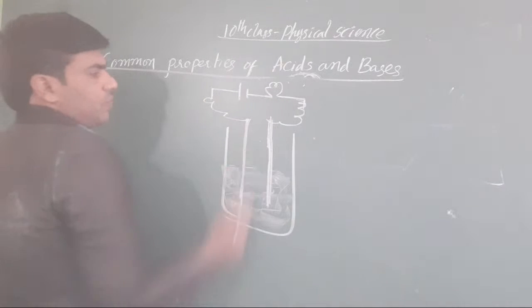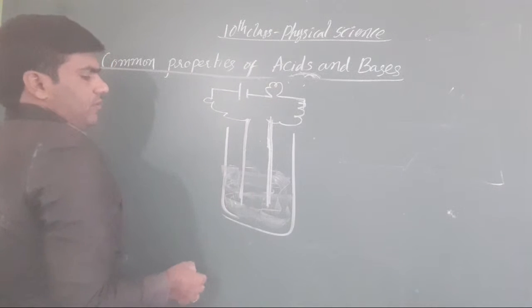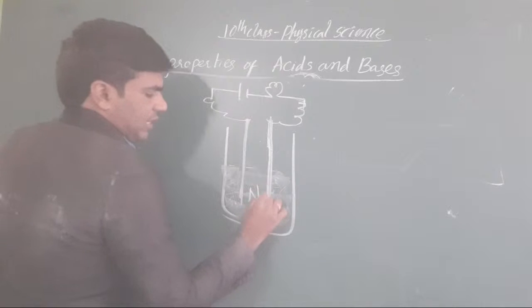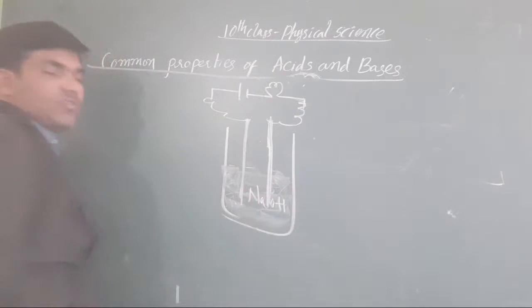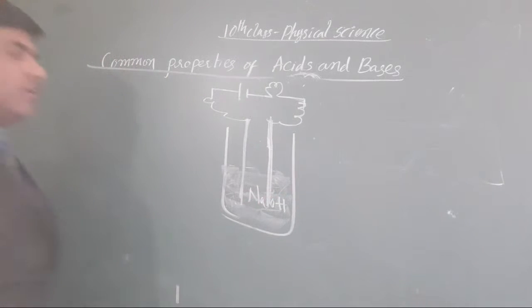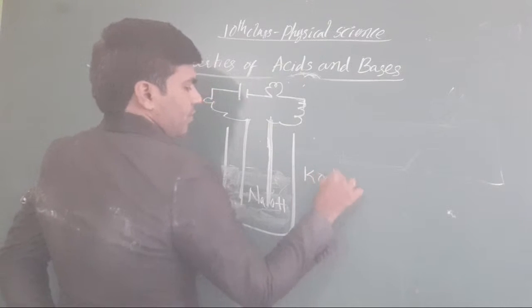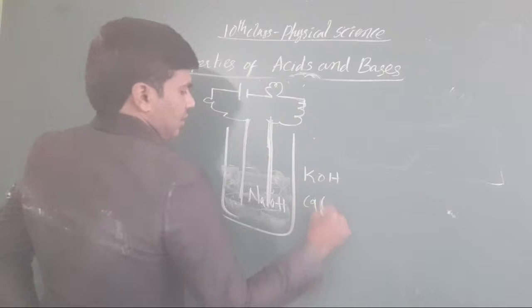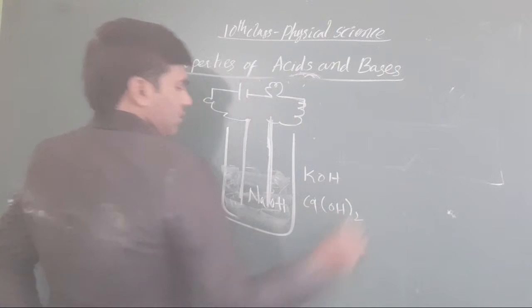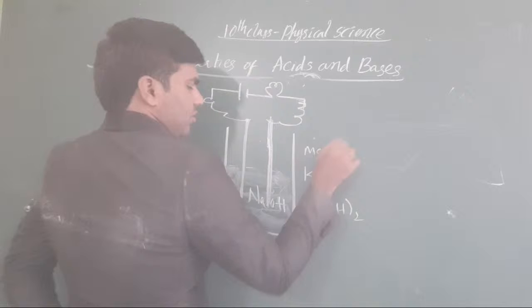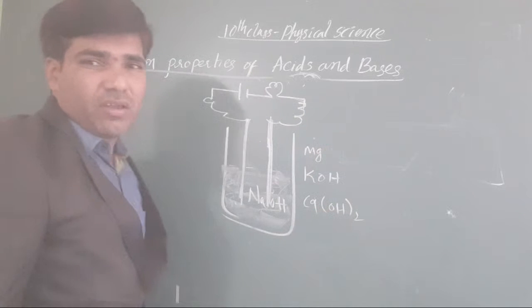And now in this particular reaction you take NaOH. Otherwise, you take KOH, or calcium hydroxide, or magnesium hydroxide. Clear, all of you?